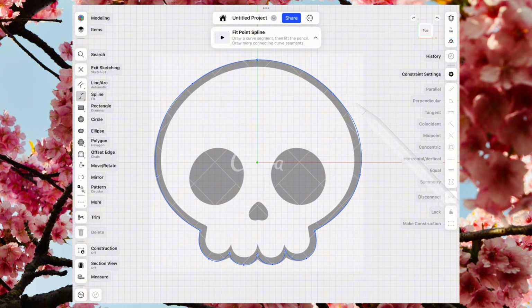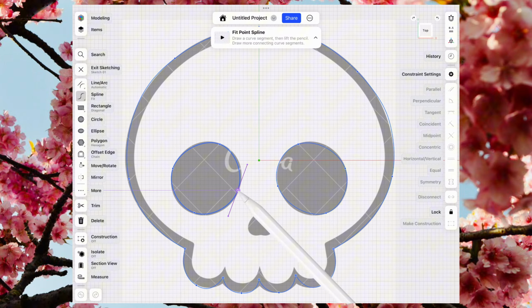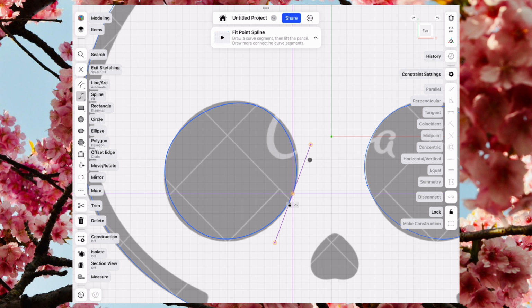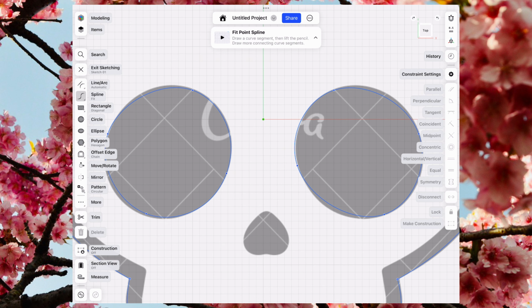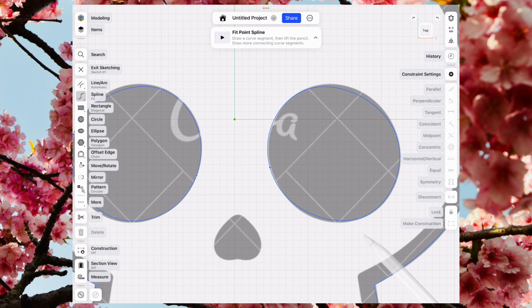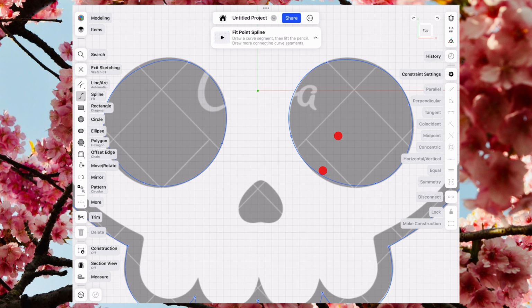Now it's time to add the outlines for the eyes and nose. Select the Spline tool again and begin tracing those shapes, just like you did with the main outline. As before, don't worry if they're not perfect on the first try. You can always adjust the nodes later to get the curves and angles just right.